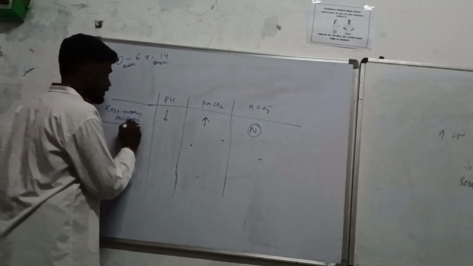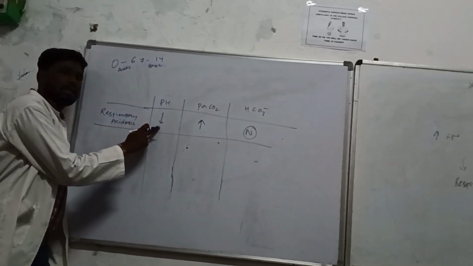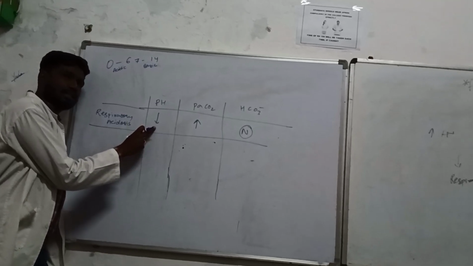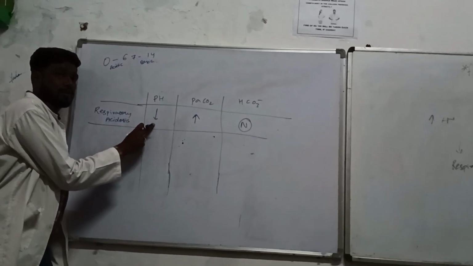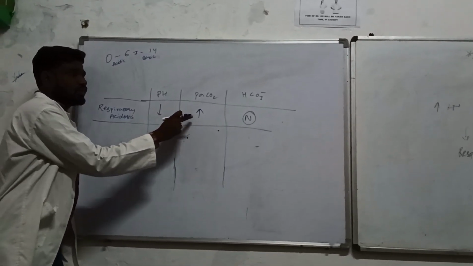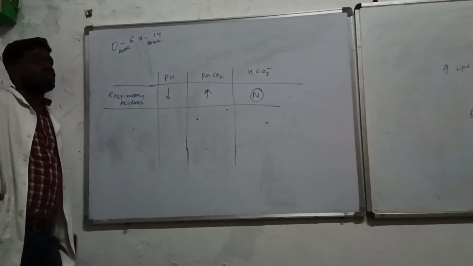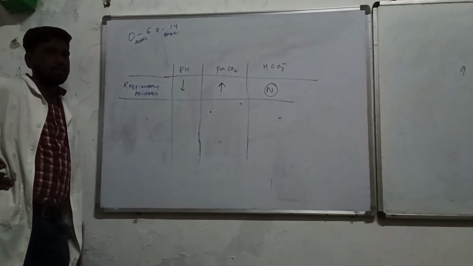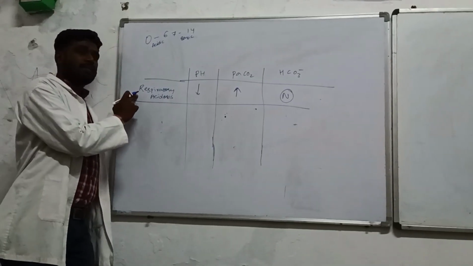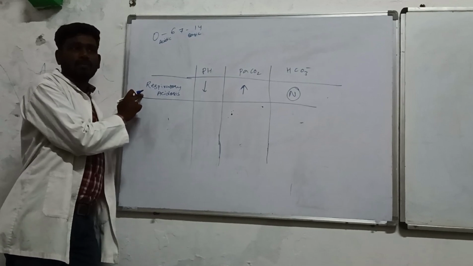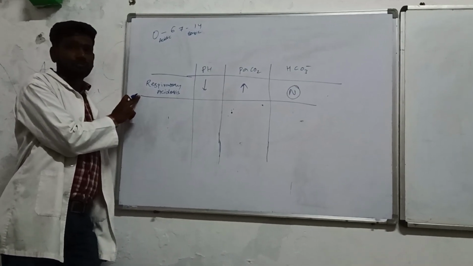In a given test result, if you have seen the dropping of the pH, it indicates acidosis. And acidosis we have divided into two, respiratory and metabolic. So you need to see the second parameter, that is partial carbon dioxide. If it is increasing inside your body and bicarbonate is normal, then it is due to the respiratory channel. That type of thing will be called respiratory acidosis. Very simple.